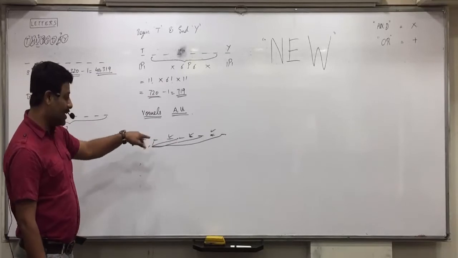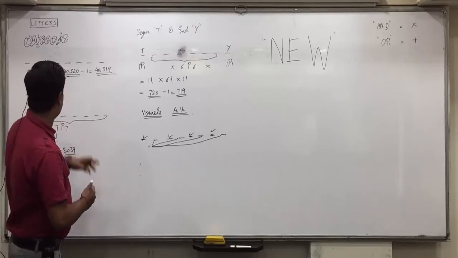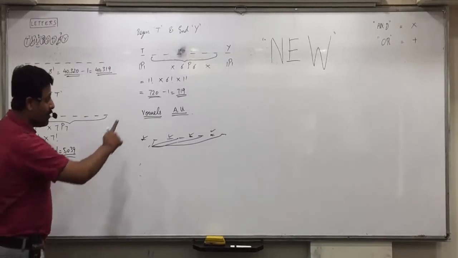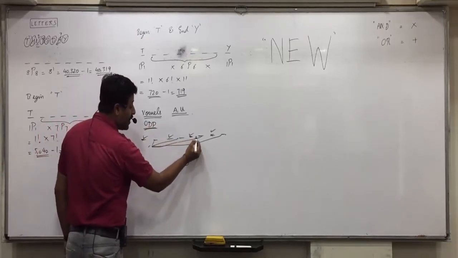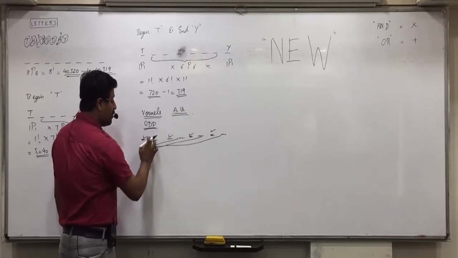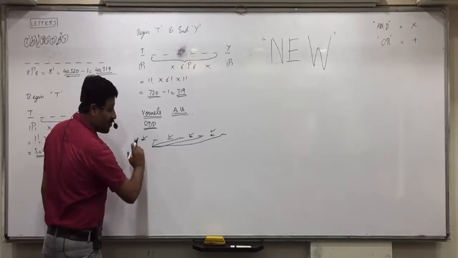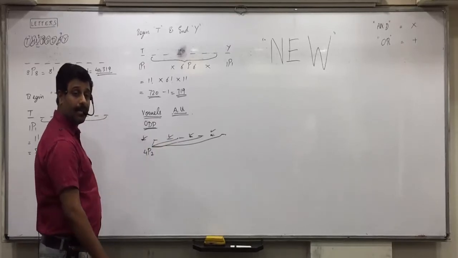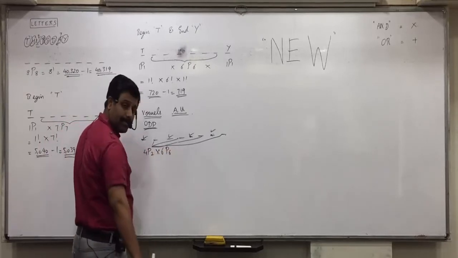4p2, 2 letters in 4 places, into 6p6. And here also vowels come in odd places. So here if they ask you new words, then you do -1. Vowels come in which places? Odd places. Which are the odd places? 1, 3, 5, 7. Two vowels can be arranged in 4 places in how many ways? 4p2 ways. How many places will remain? 6. And how many digits will remain? They can be done in 6p6. So the answer remains the same for both.